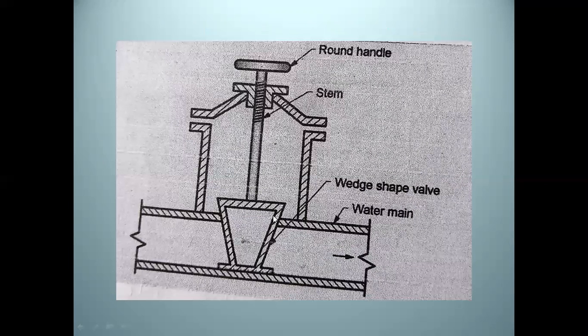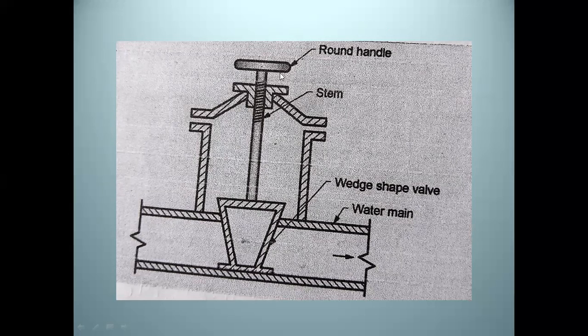See, this is the sluice or gate valve. Now see the cursor. This is one pipe and the water is flowing through this pipe. When we have to stop or control the flow of water, then we can use this sluice valve or gate valve. This is the structure of the sluice or gate valve.